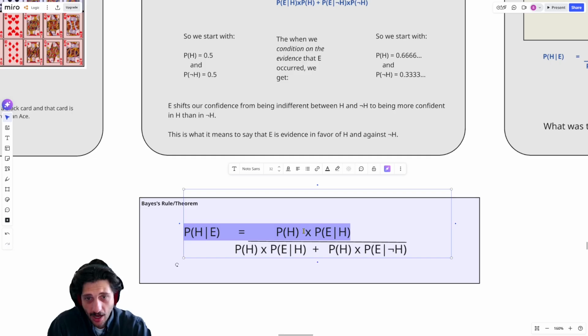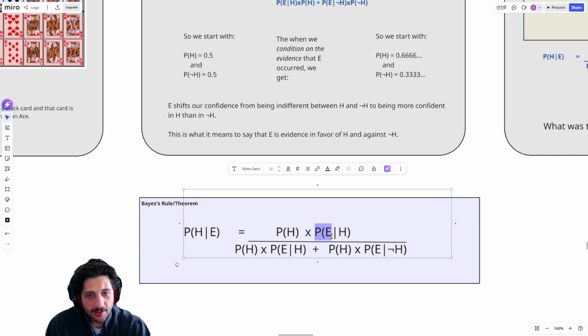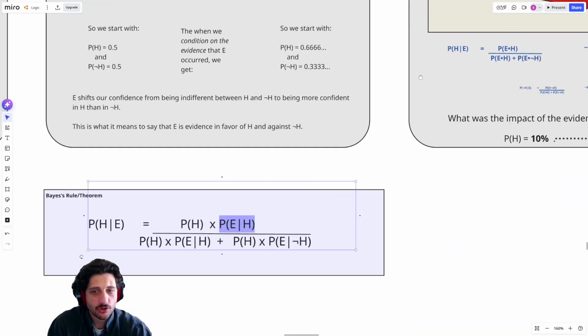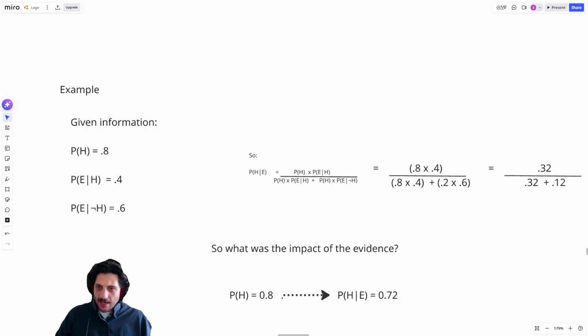What's the probability of the hypothesis in the first place? What we call our prior. What's the probability that we see this evidence if our hypothesis was right? What we referred to as a true positive rate. And then finally, what is our false positive rate? If our hypothesis was wrong, what is the likelihood of seeing the evidence? So let's look at an example of a Bayes problem.